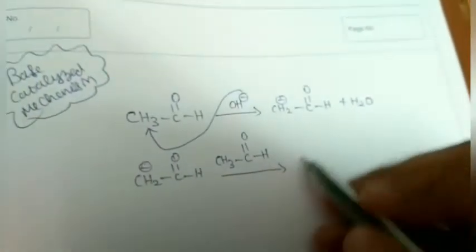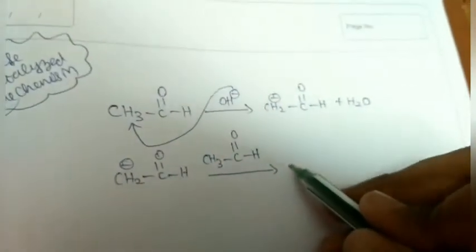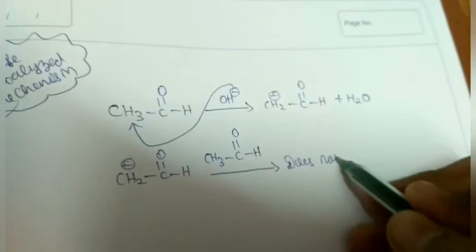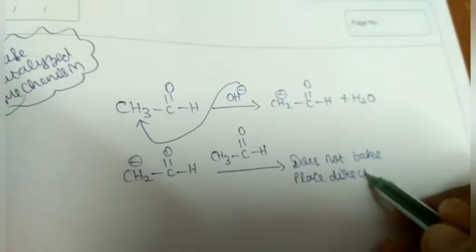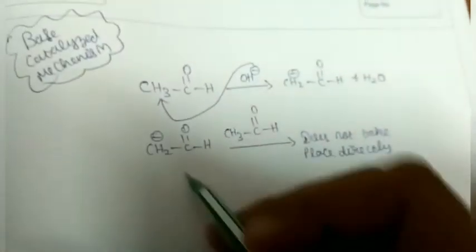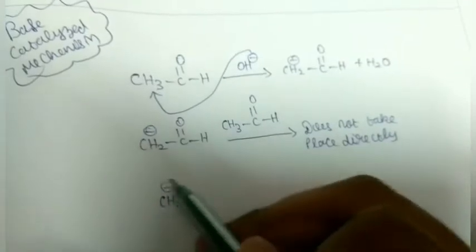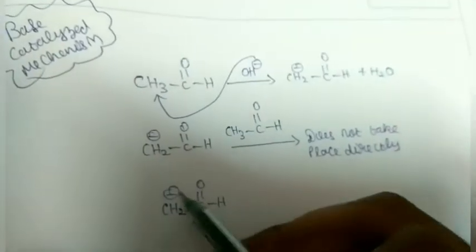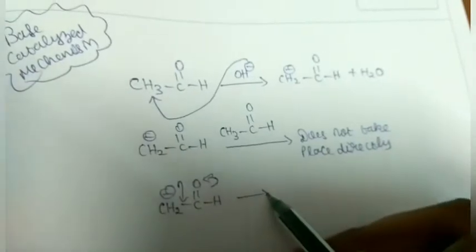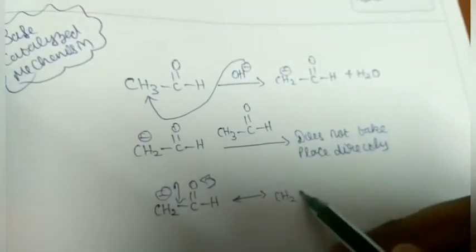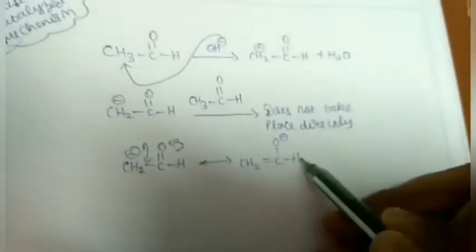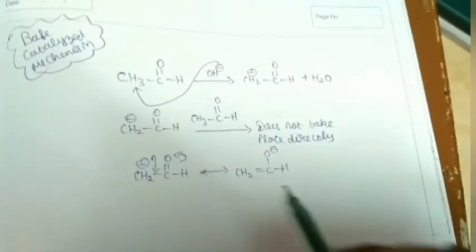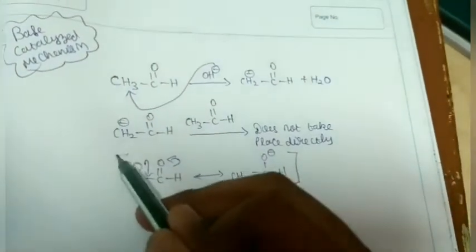This actually does not take place directly. What happens is, as we have seen in the second lecture, the CH2 minus ion undergoes resonance like this. So it will be CH2 double bond C O minus H. So this basically is the resonating structure of the molecule.